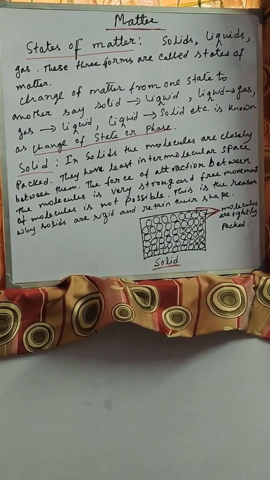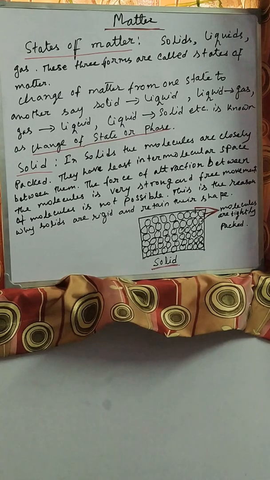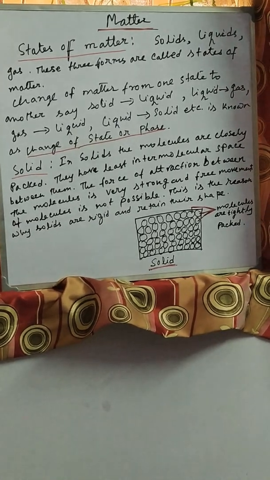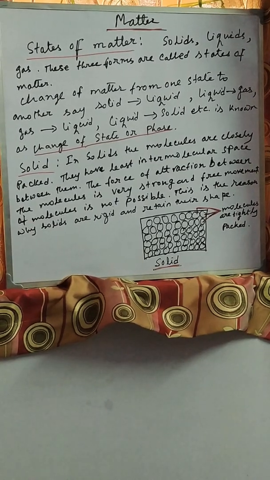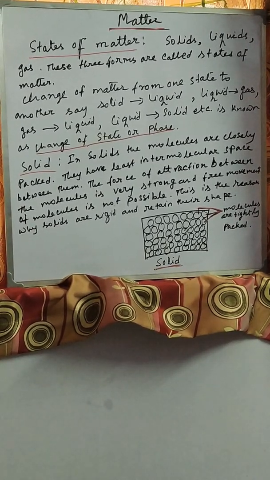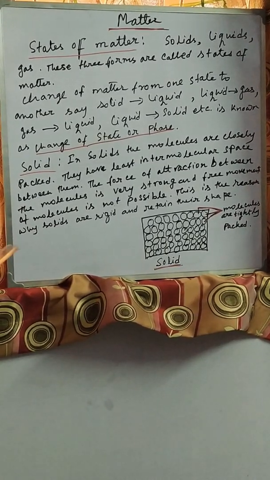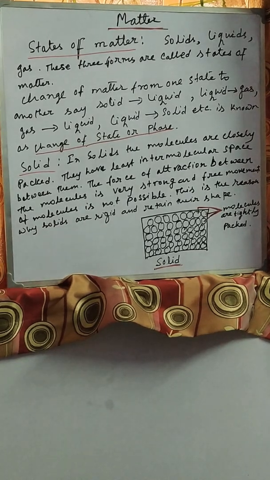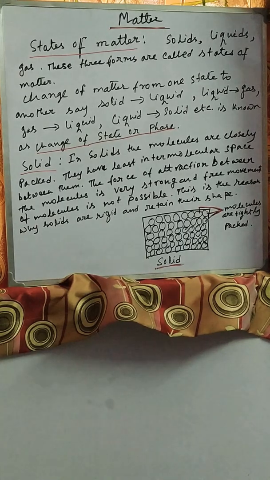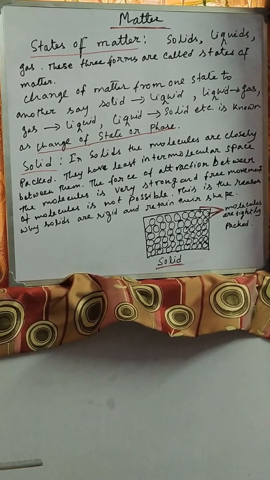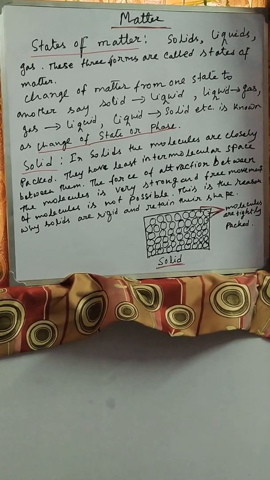Solid substances have a particular shape, and by applying a little force you can't change the shape of the solid. That is called rigidity. So solid substances are very rigid and have a particular shape.